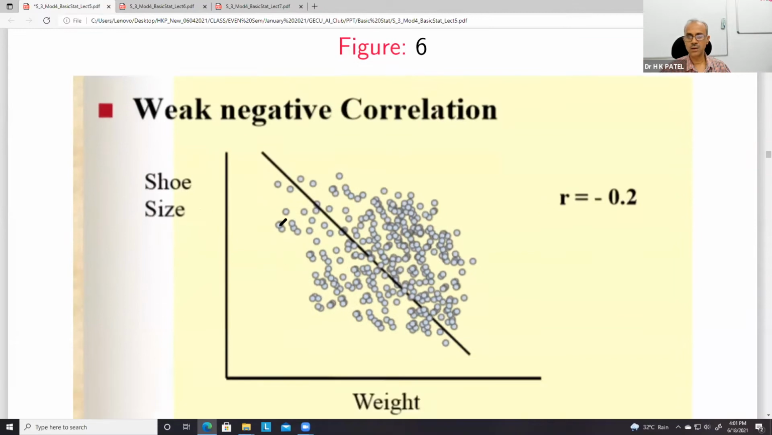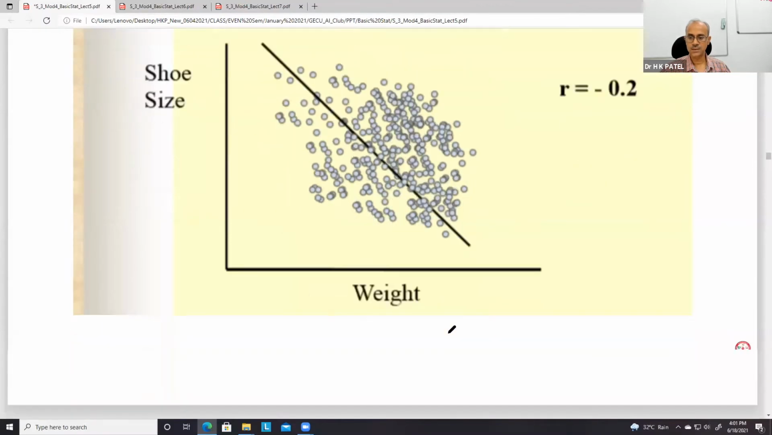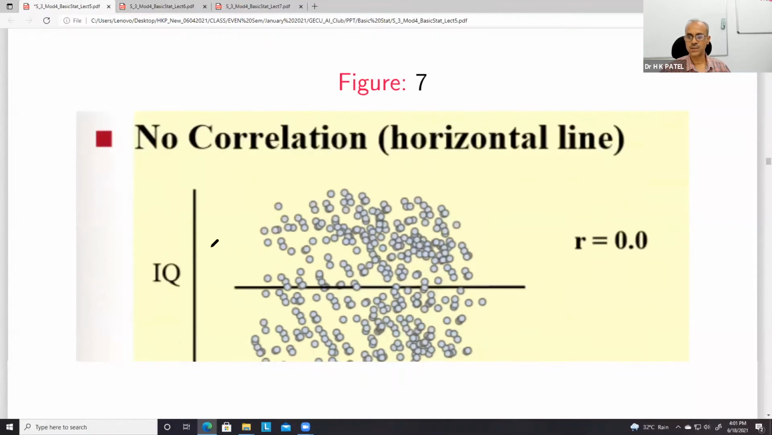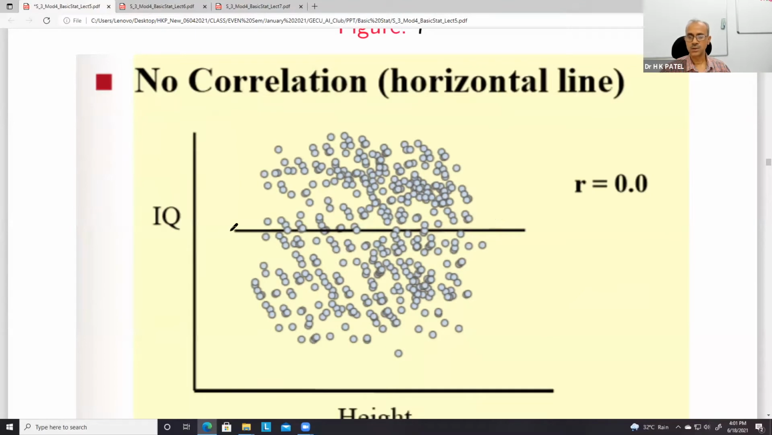Big negative. More and more points are away from the straight line like this. And no correlation: it looks like there is a horizontal line around which the points lie. In this situation, there is no correlation coefficient.